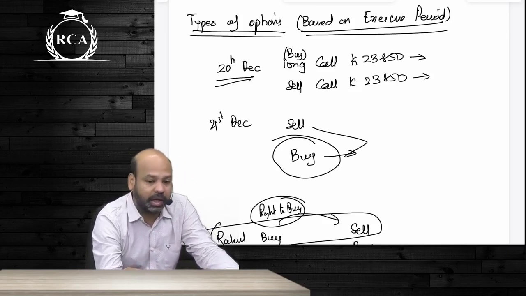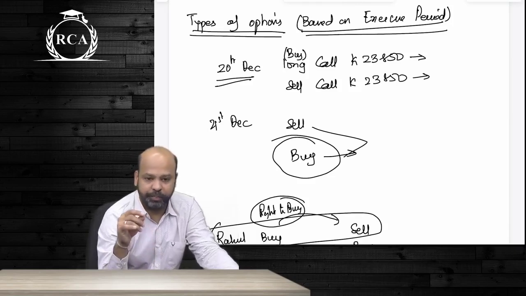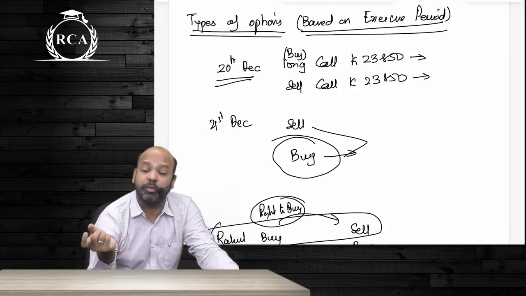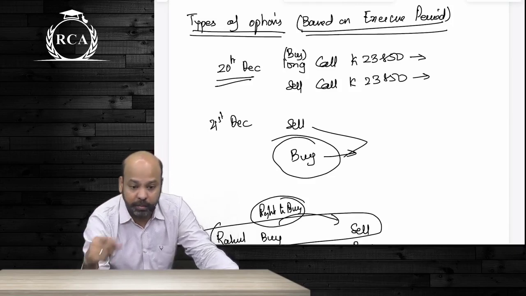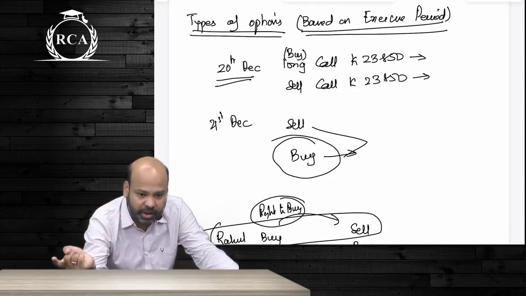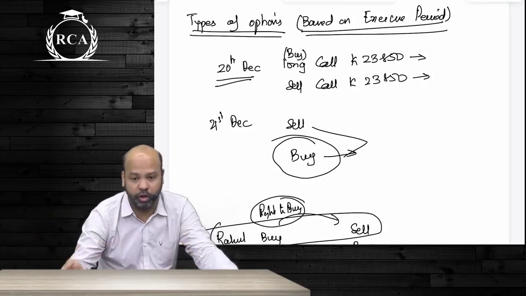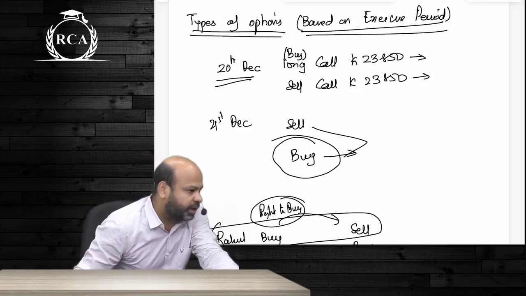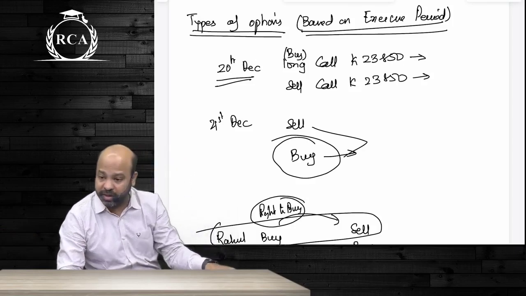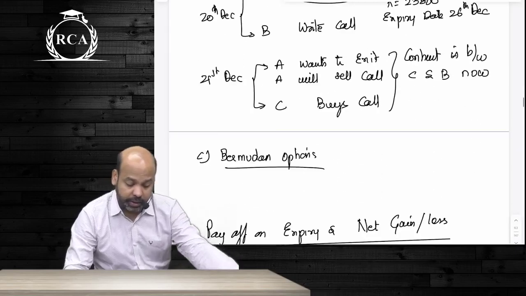Practically, the options that prevail in the market are European options. You can always exit from an option that is trading in the market, but you cannot force the other person to exit. So for you to exit, you will have to find another person who's willing to take your position. That is why we say that options are always European options. After this,